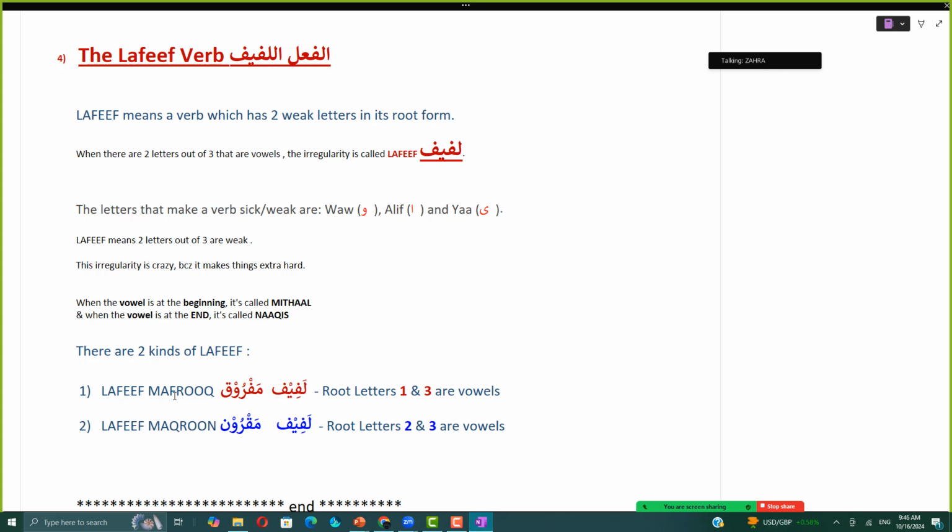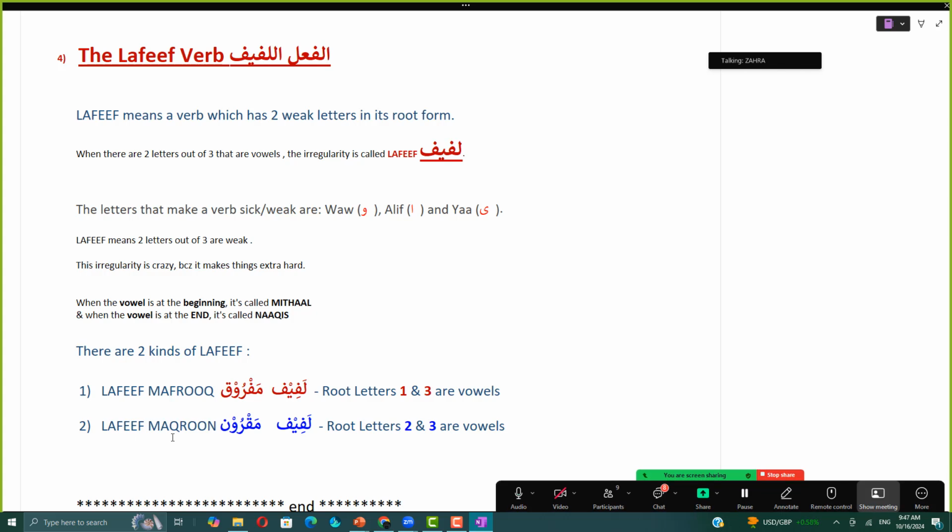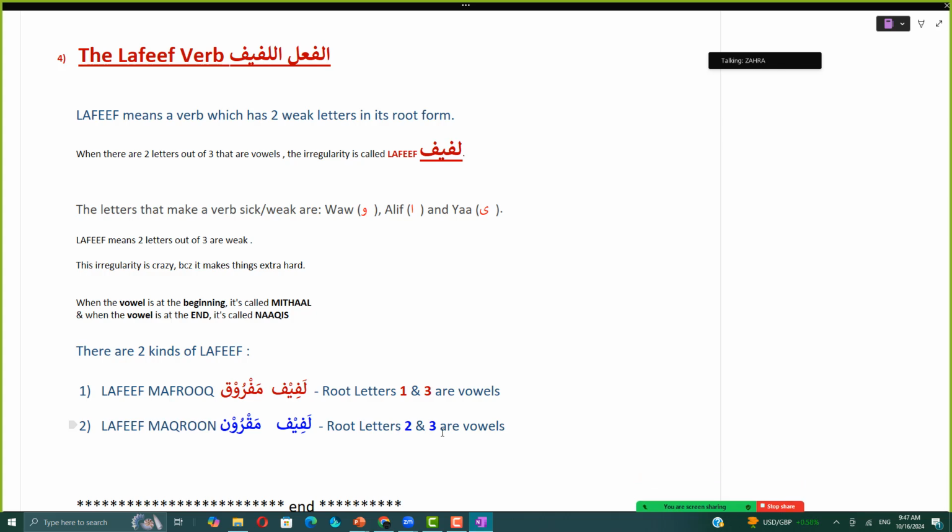There are two kinds of lafif based on the position of the weak letters. The first one is lafif mafruq, where the first root letter and the last root letter, fa kalima and the lam kalima, are having the weak letters or vowels. That is called lafif mafruq. And the second type is lafif maqroon, where the second root letter and the third root letter, the ain kalima and the lam kalima, are having the weak letters alif, waw or ya, and this is called lafif maqroon.